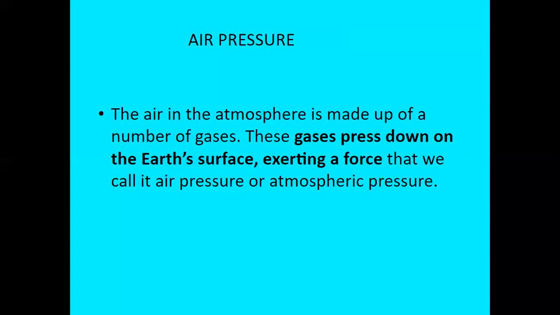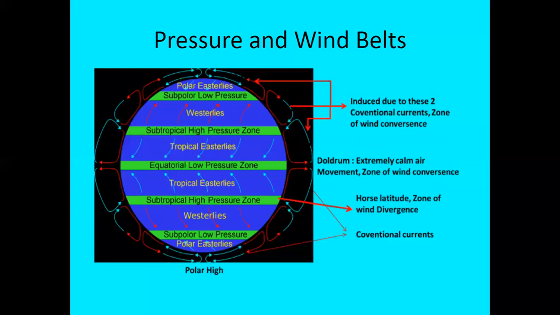Air pressure. The air in the atmosphere is made up of a number of gases. These gases press down on the earth's surface, exerting a force that we call air pressure or atmospheric pressure. Have a look at this diagram. Pressure and wind belts.